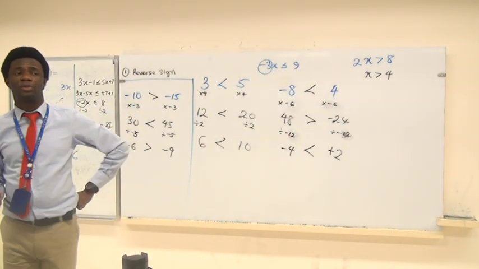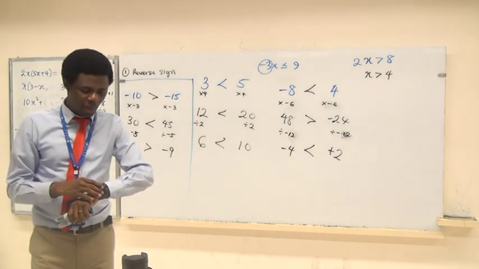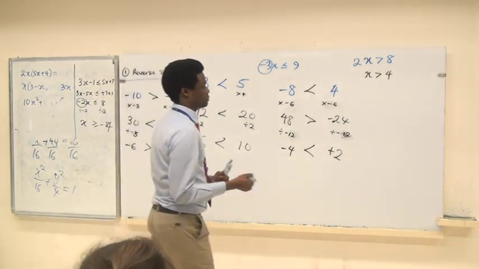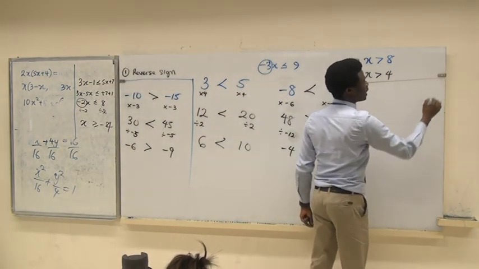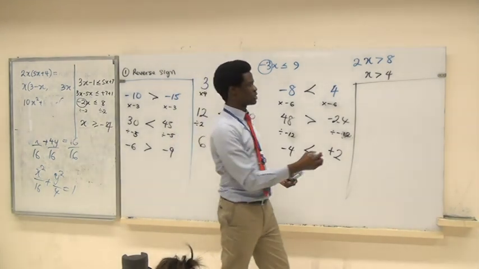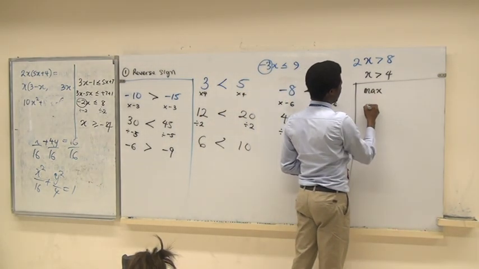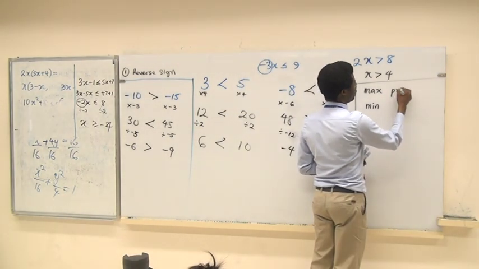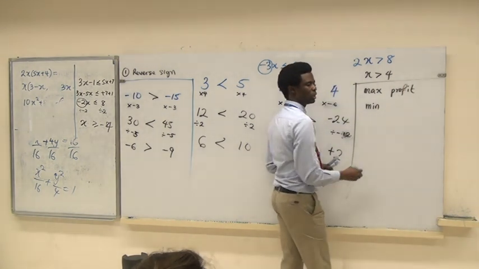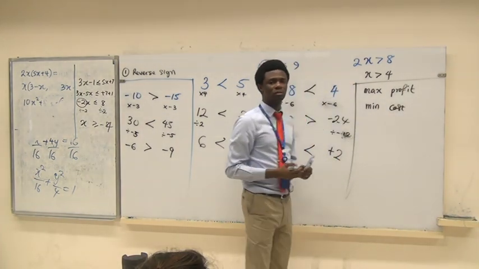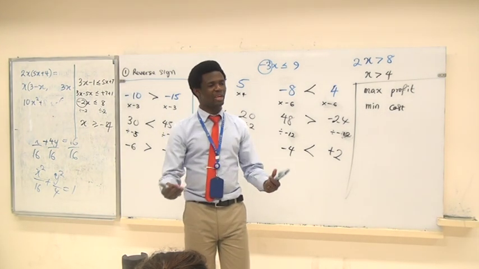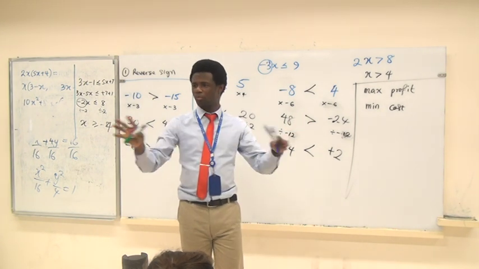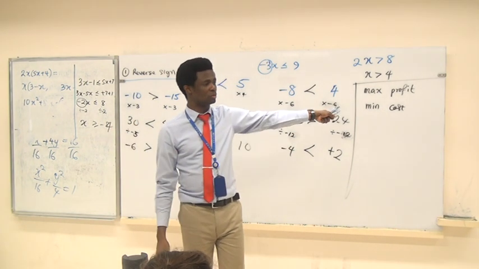After that, we will link it with linear programming. Now let me give you a background of what we do with linear programming. Just 60 seconds and I'm out of here. In linear programming, we'll be talking about people that are trying to maximize or minimize. In real life, what do people try to maximize? They try to maximize profits. They try to minimize costs, for example. How much you spend, but you want to gain more, but you want to spend less. That's what any company you work for in future, you establish, that is the goal.